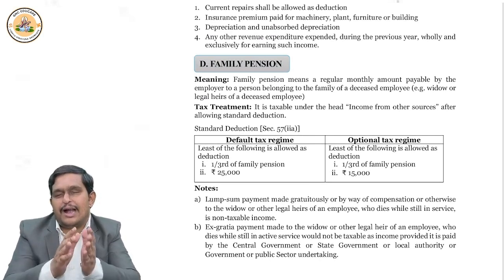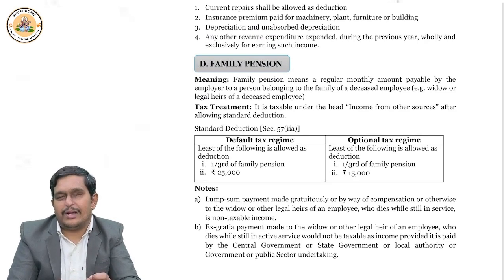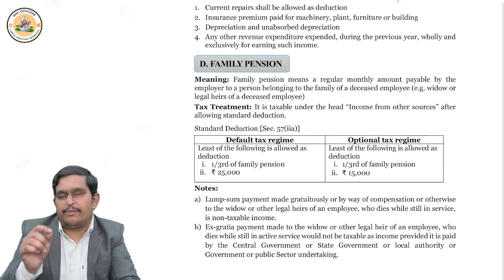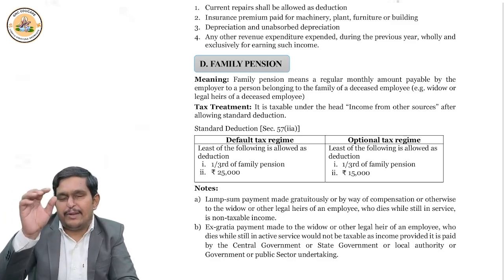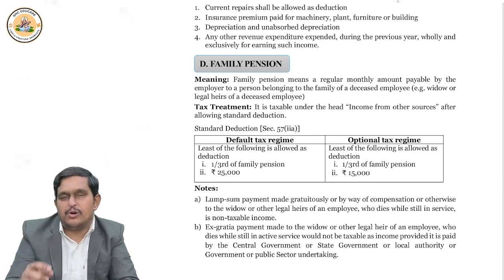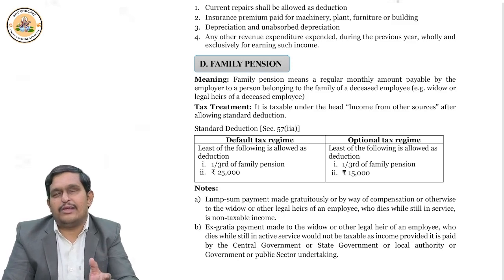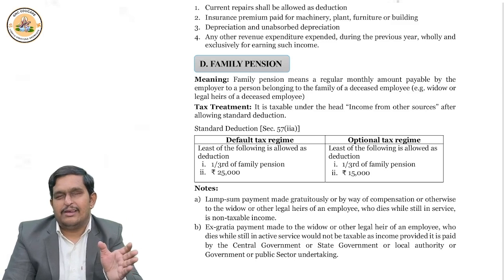What is specified amount? Under default tax regime, it is how much? 25,000. Under optional tax regime, how much it is? Or I can say under old regime, how much it is? 15,000. This you deduct. Then from the family pension, if you deduct least of the following two, you will get the taxable family pension. Suppose example, a government employee is there or any employee.